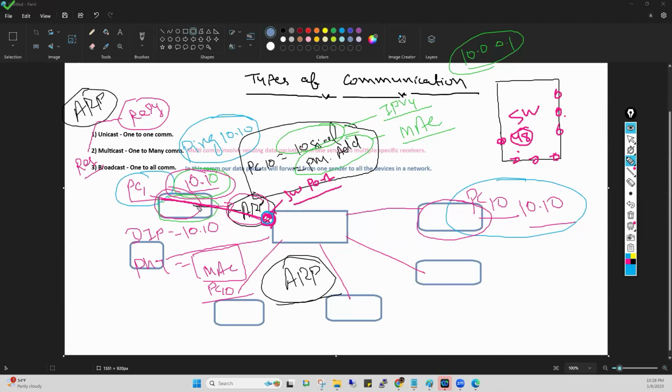Now switch will check, I am receiving the ARP request here. And you know, switch also doesn't know what is the MAC address of this device. So what will the switch do?